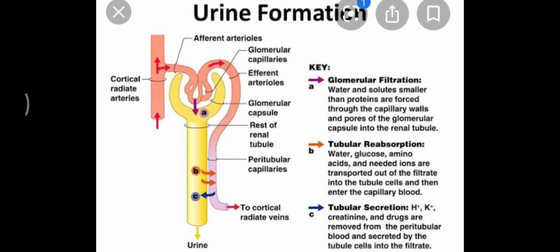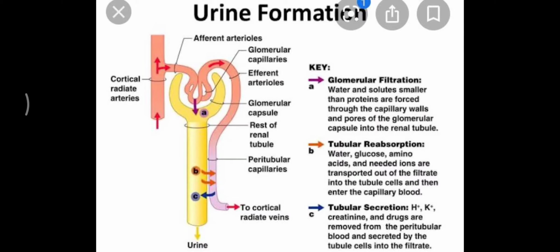All these things filter out from glomerulus and are collected in the Bowman's capsule, and these things which are collected in the Bowman's capsule are known as glomerular filtrate. Only the proteins are not allowed to pass through the glomerulus because they are bigger in size.